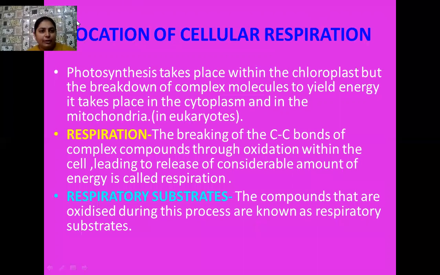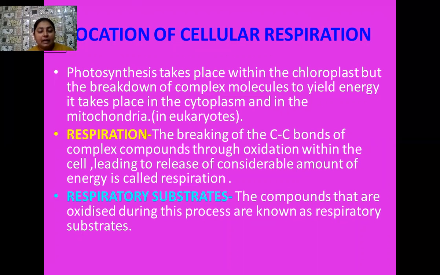Okay, student, here I am going to tell you where this process of cellular respiration generally takes place. So you know very well that photosynthesis always takes place within the chloroplast of the cell. These are generally the green color organelles that are present in the leaf of the plant. In the process of photosynthesis, macromolecules such as glucose are formed.